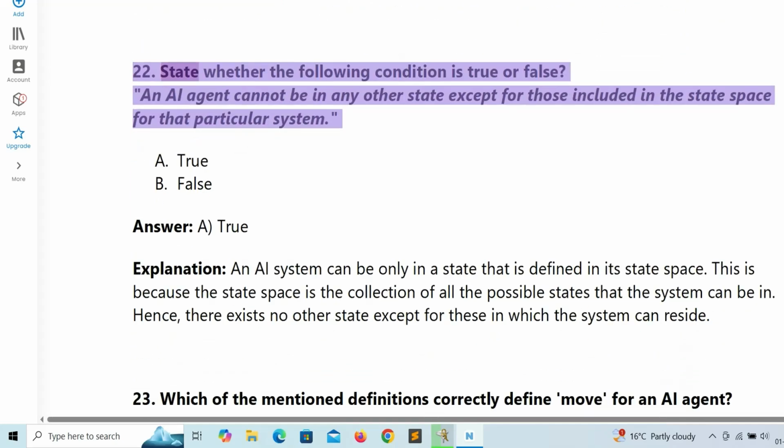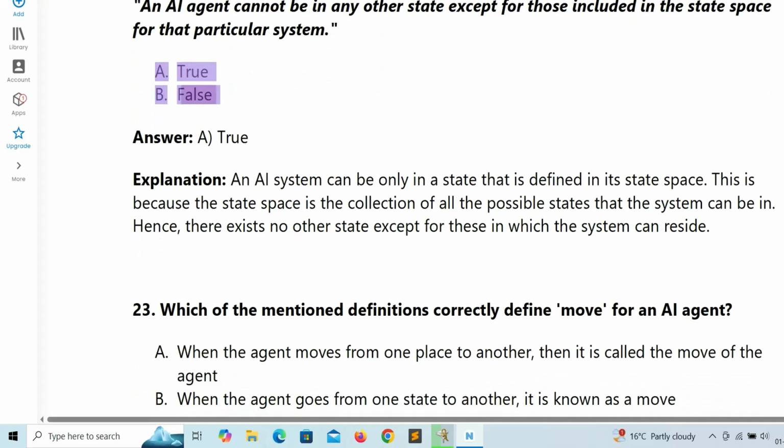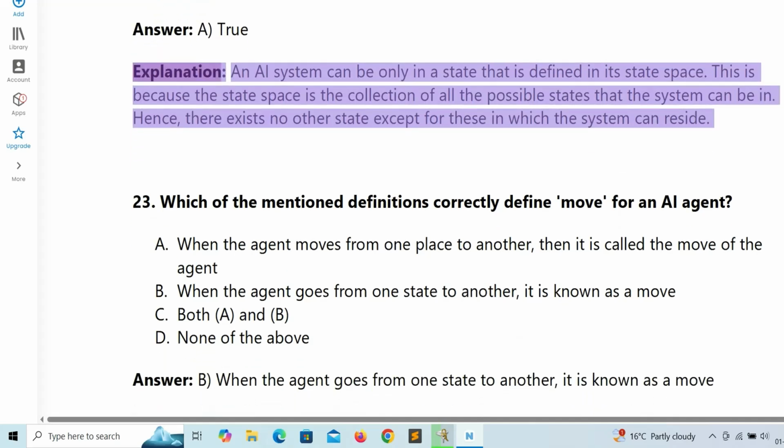22. State whether the following condition is true or false. An AI agent cannot be in any other state except for those included in the state space for that particular system. A. True. B. False. Answer: A. True. Explanation: an AI system can be only in a state that is defined in its state space. This is because the state space is the collection of all the possible states that the system can be in. Hence, there exists no other state except for these in which the system can reside.